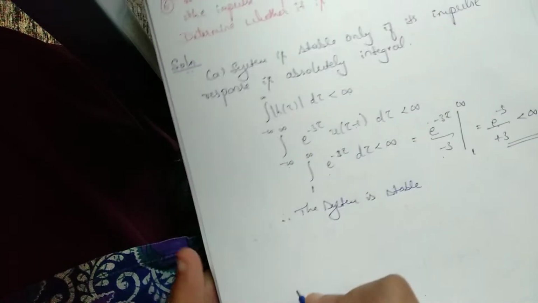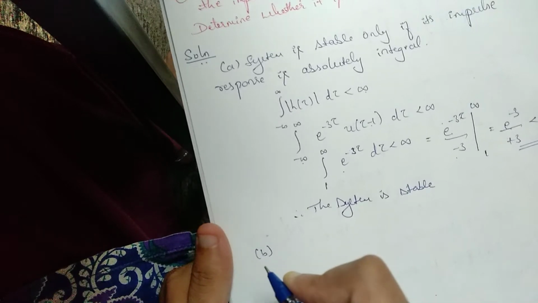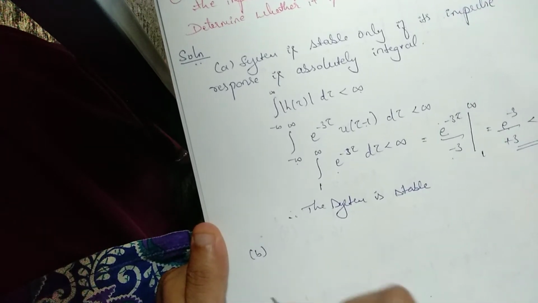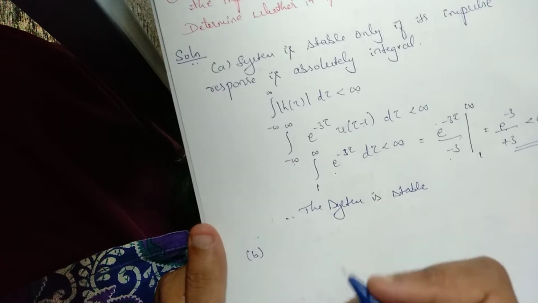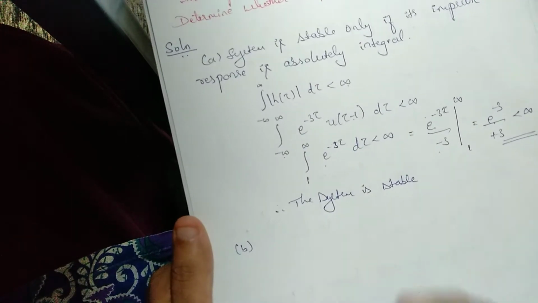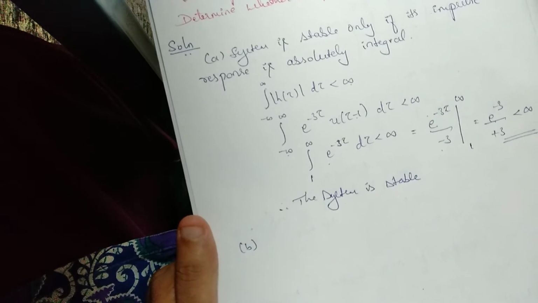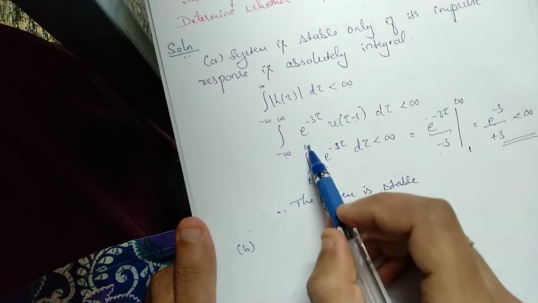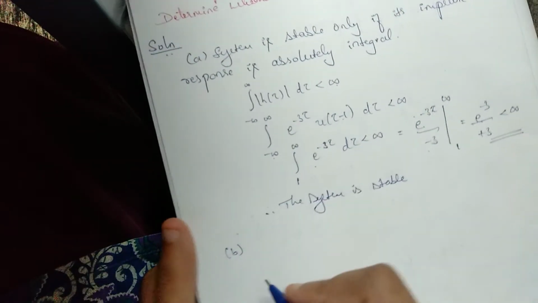Second one, now we need to check whether it is causal or not. An LTI system is causal if h of t is equal to 0 for t less than 0. Right? We should not get nonzero values for negative t; negative values should be 0. Since here it varies from 1 to infinity, we don't get negative values. So the system is causal.